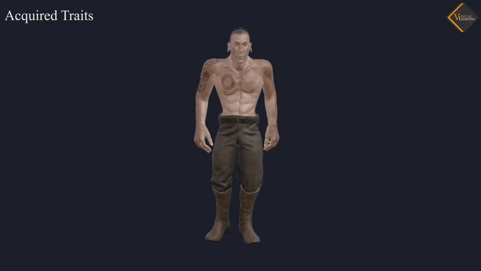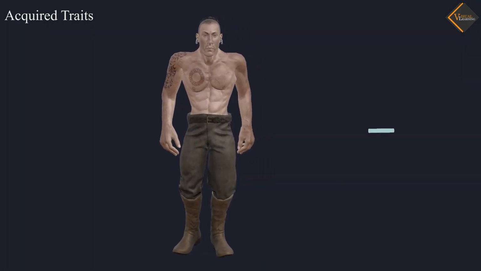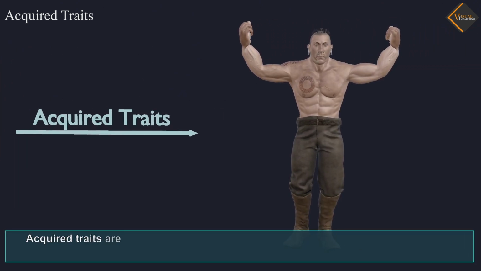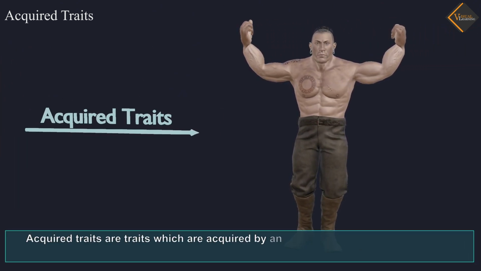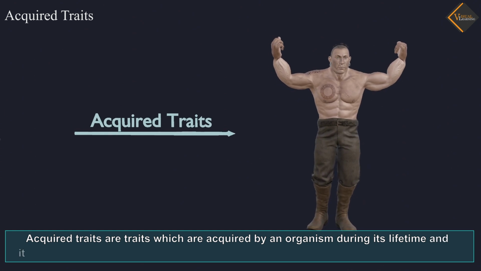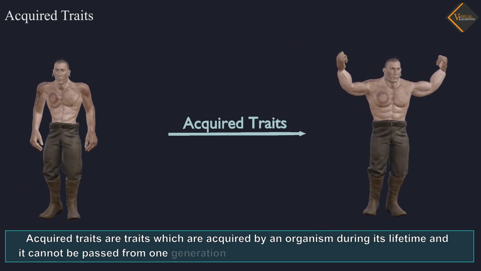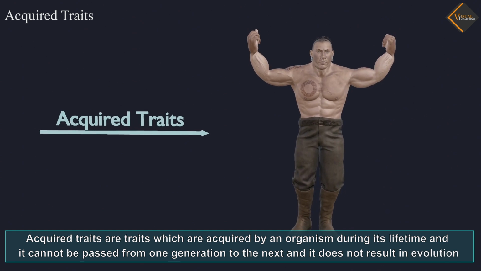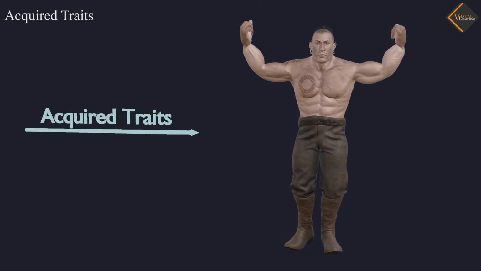Acquired traits are the traits which are developed because of the surrounding environment's effect. Acquired traits are traits which are acquired by an organism during its lifetime, and it cannot be passed from one generation to the next, and it does not result in evolution. These are not coded via DNA.